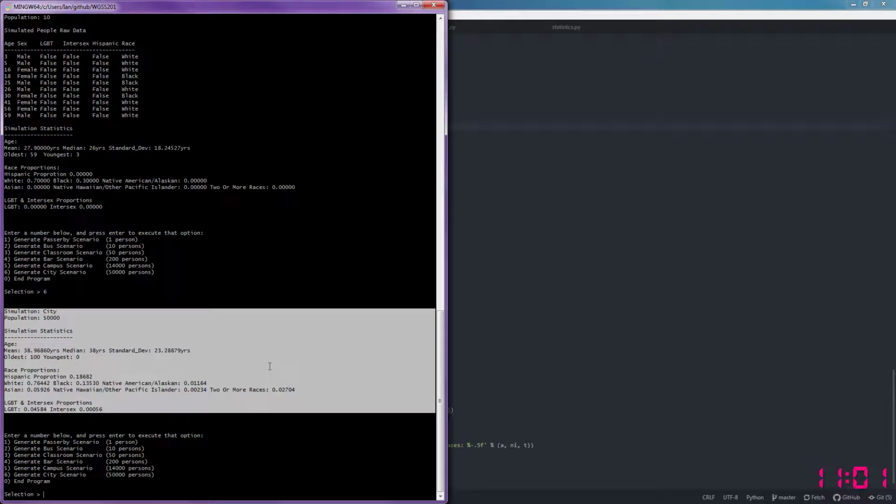But from what we have, simulation of city, 50,000 people, we have our statistics. We had a mean age of 38.9, a median of 38, a standard deviation of 23.2, the oldest person was 100 and the youngest person was 0.